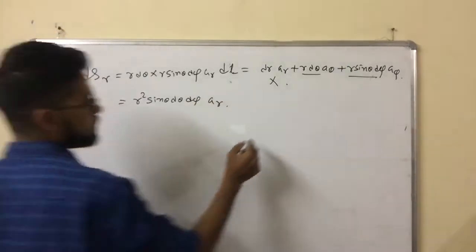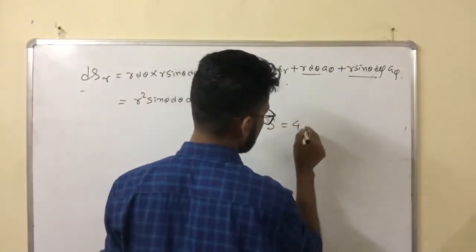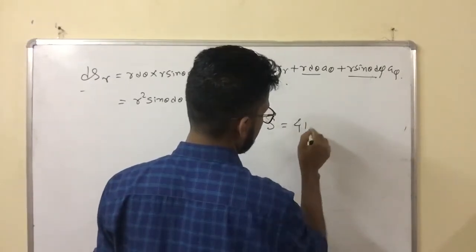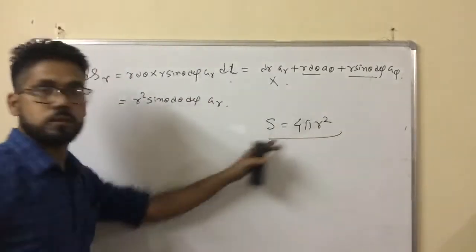So how can you get the surface area of a sphere? Normally we write 4πr². From where do we get this formula?